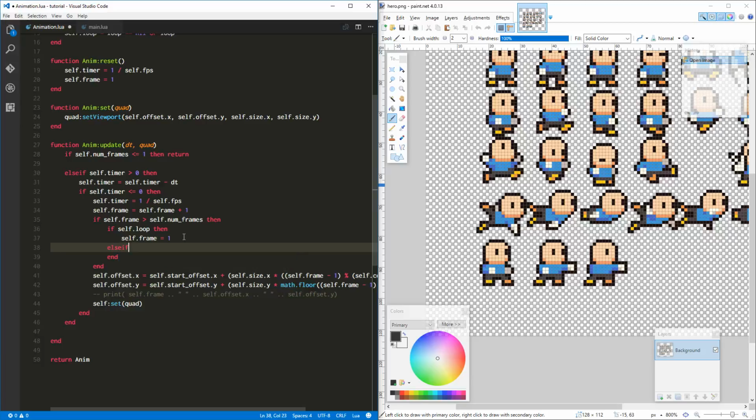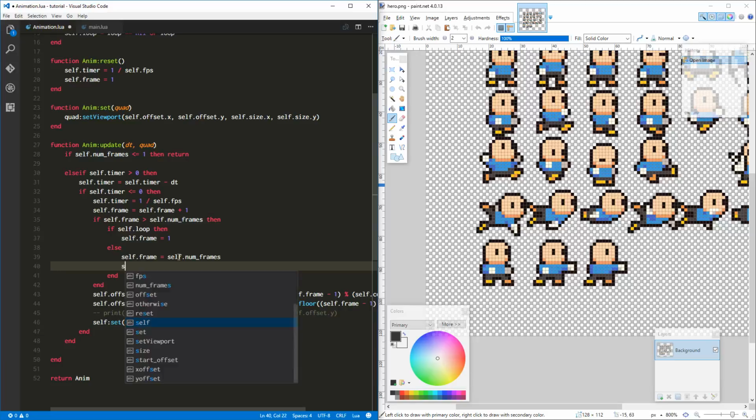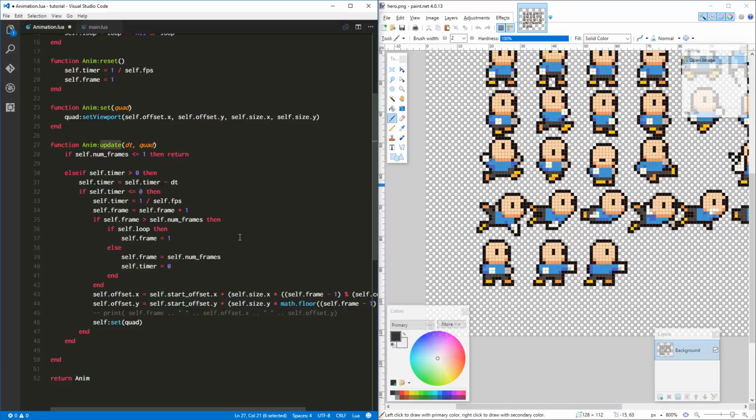Otherwise, in other words, self.loop is not true but false, we want to set that frame equal to the number of frames. And we also want to set self.timer equal to 0, so then it no longer comes back in here. This condition is false, and so this stuff doesn't get executed anymore, you see. That's exactly what we want.